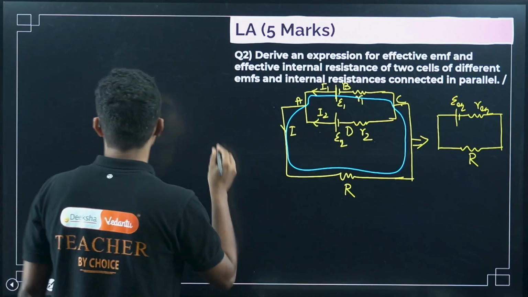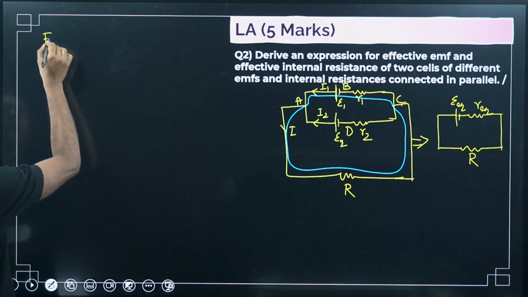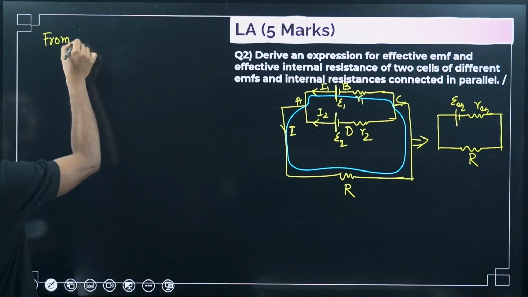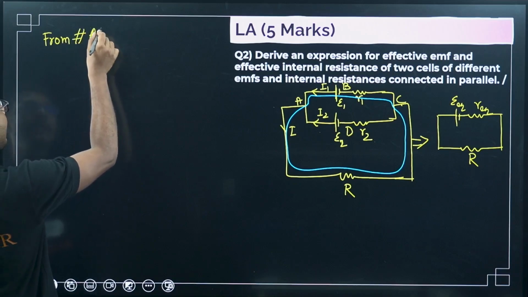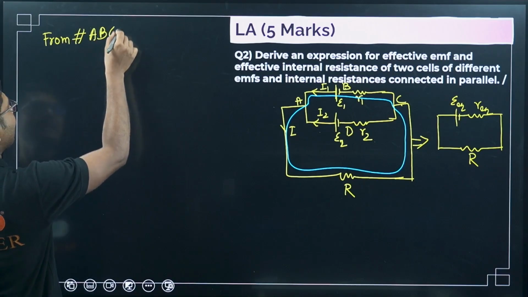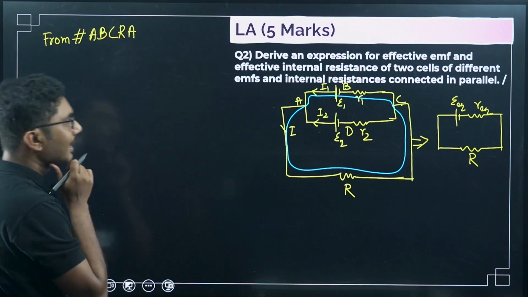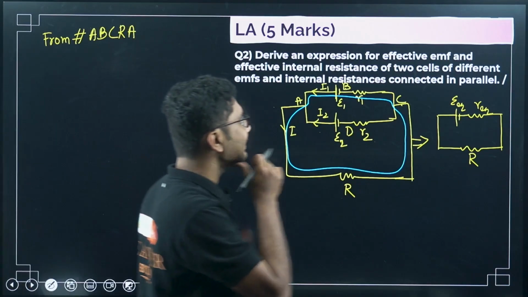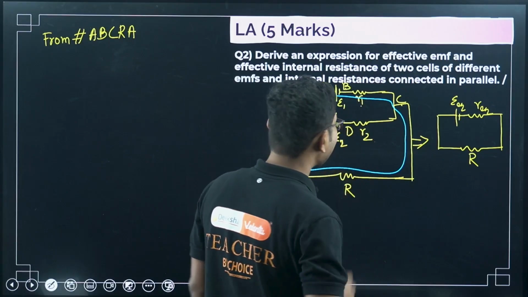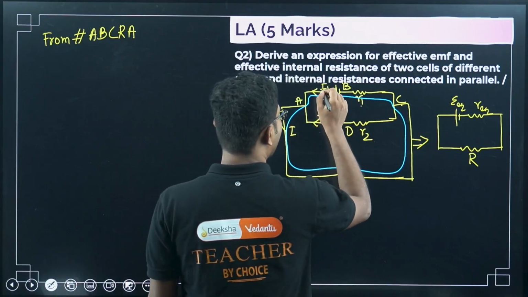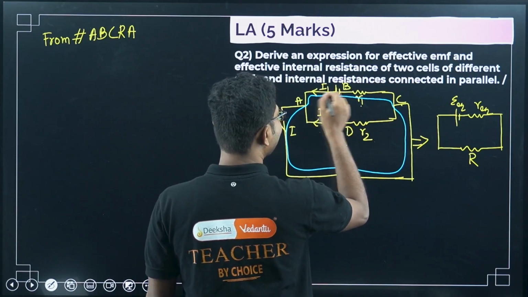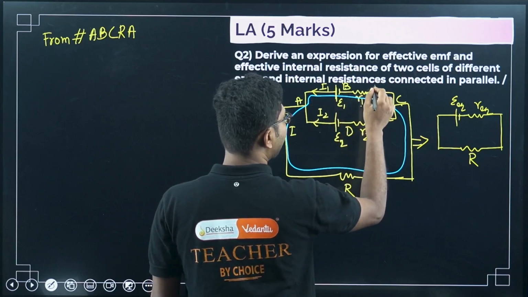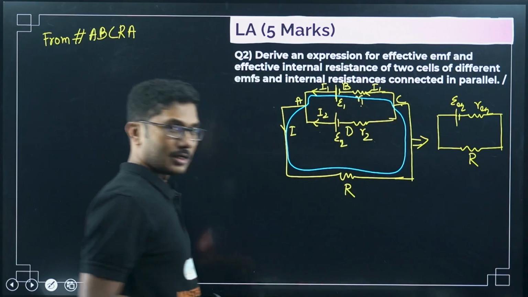From loop A, B, C, R, A, right? So from this loop what we can say is, what are all the resistances? R1, what is the current through R1? Current through R1 is I1, because I1 current is exiting the battery. The same current has to enter the battery as well, by the condition of conservation of charge principle.